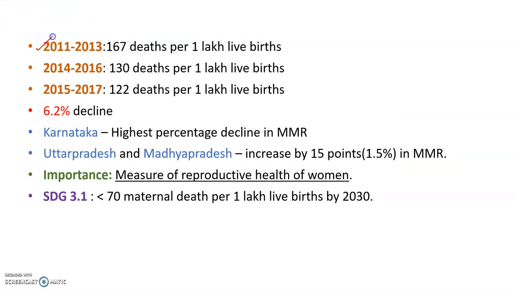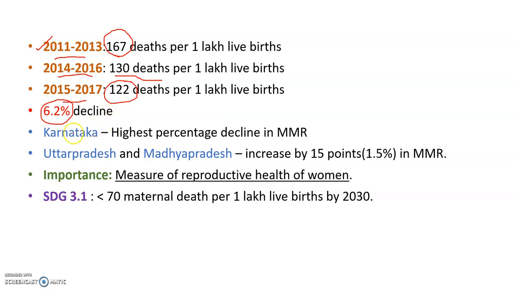In the years 2011 to 2013, the maternal mortality ratio is actually 167. That is 167 deaths per 1 lakh live births. It reduced to 130 deaths by 2014-2016, and by 2015-2017 it reduced to 122. That means there is a 6.2% decline in the maternal mortality ratio.